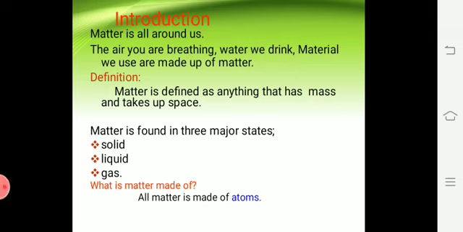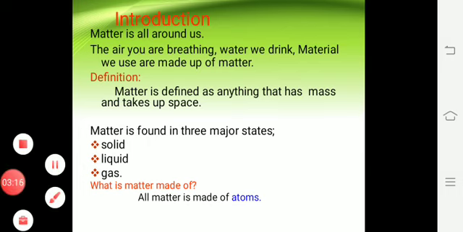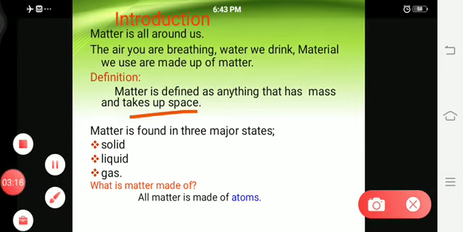Matter is all around us. The air you are breathing, water we drink, material we use are made up of matter. Define matter. Matter is defined as anything that has mass and takes up space.